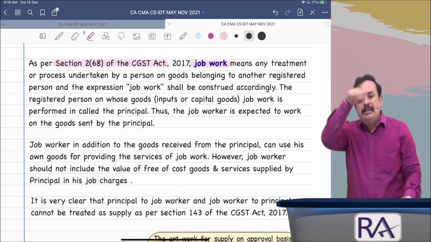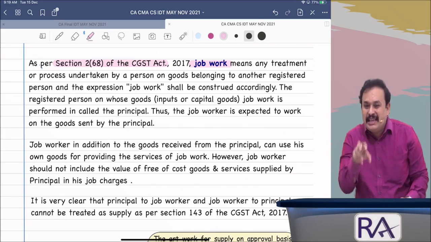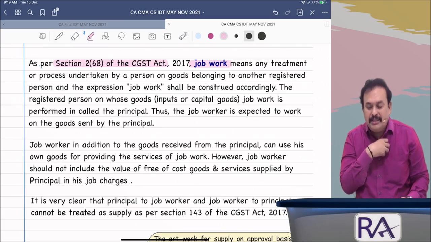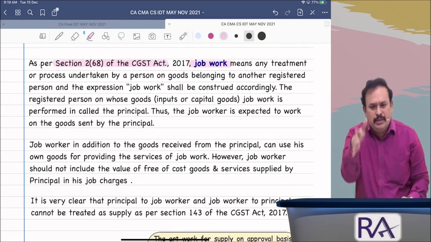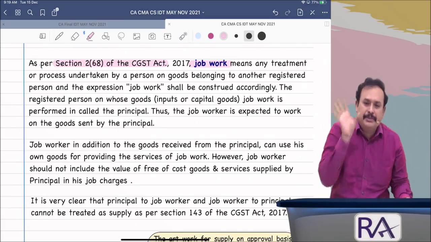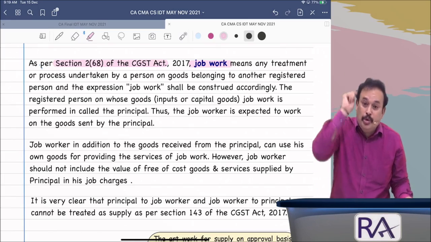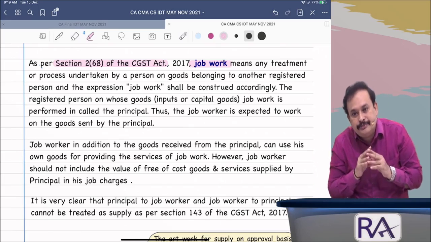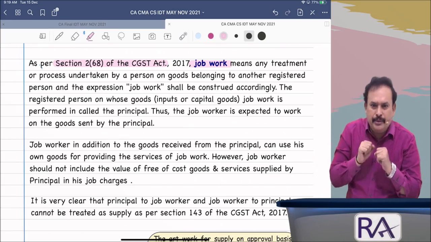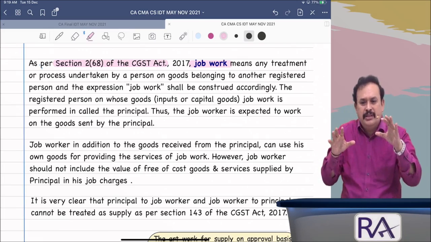Now, as I told you some time before, my job work charges for doing the service for your BMW car in the name of Rafi Automobiles, whatever incurred by me, while cleaning, grease and all I use, some consumables also, and as a whole, my charge comes to rupees 10,000. Now you tell me, your BMW car is 40 lakhs. Assume a scenario. My job work charges are rupees 10,000.